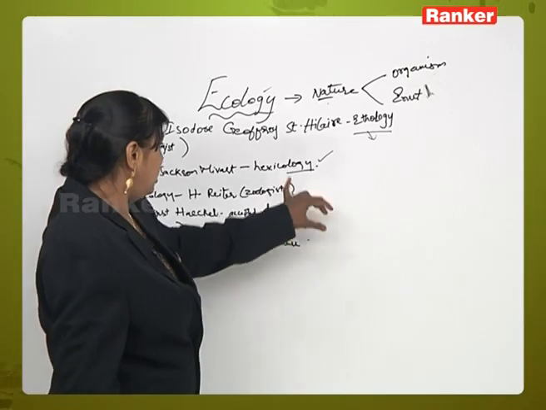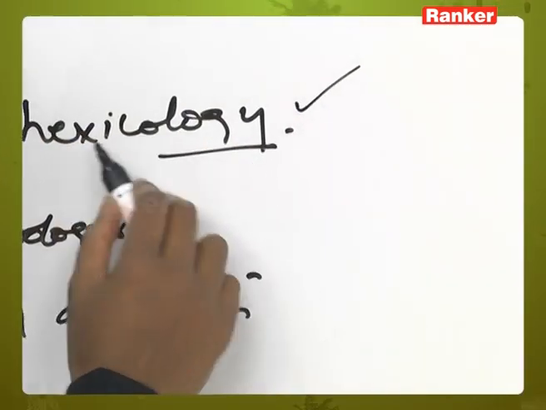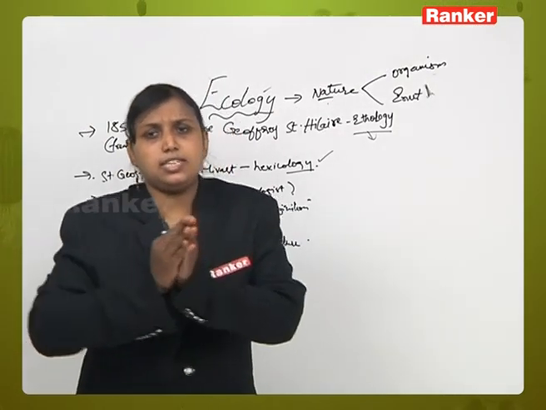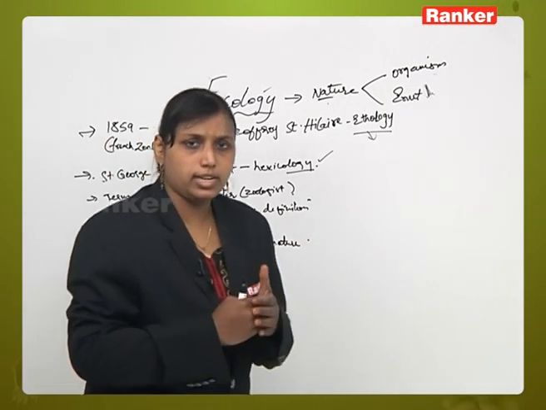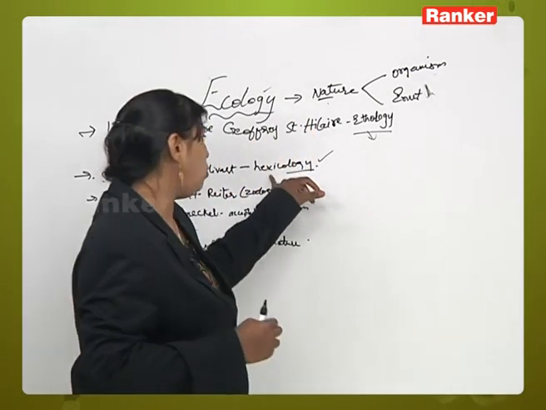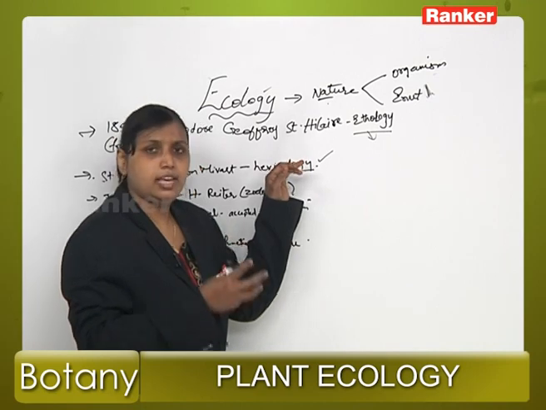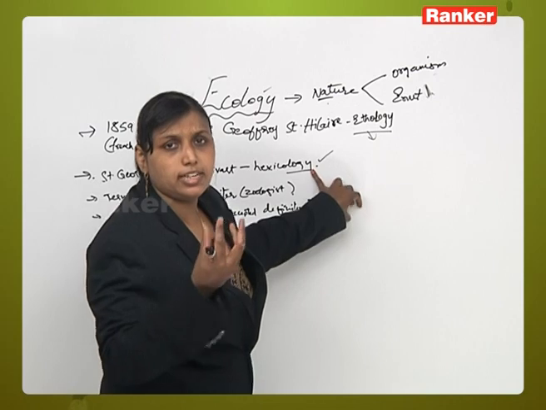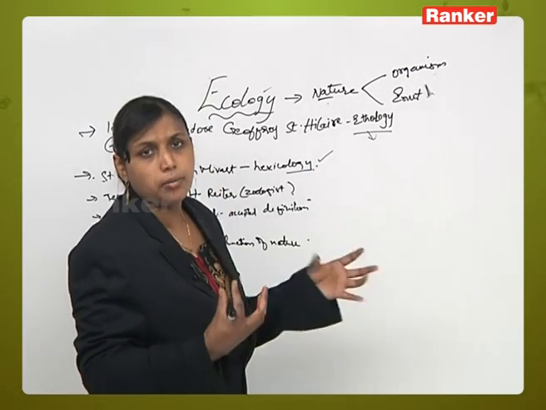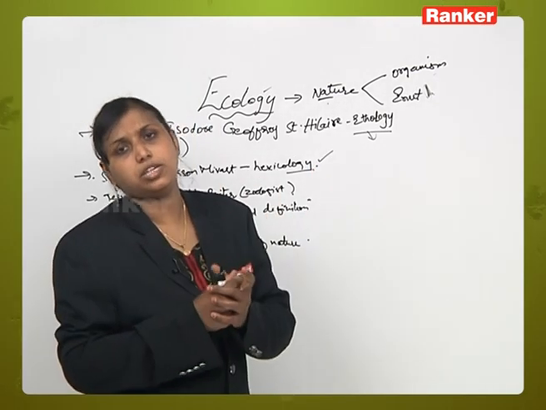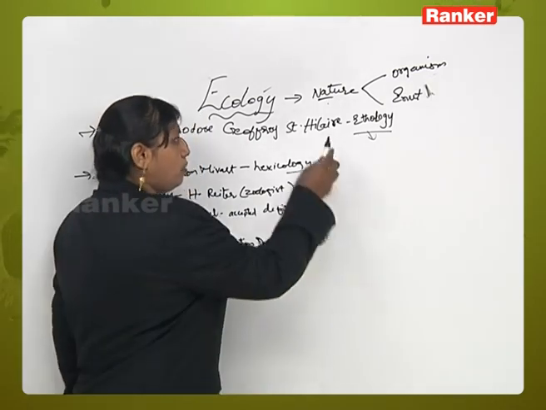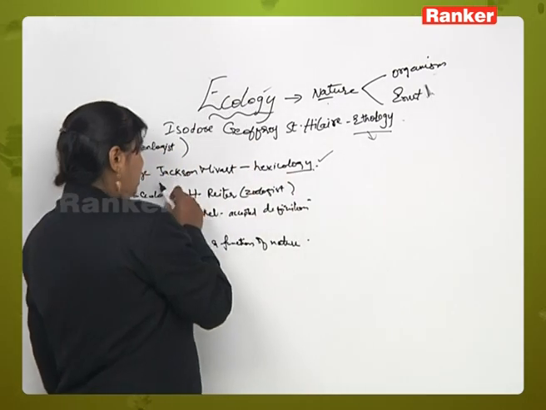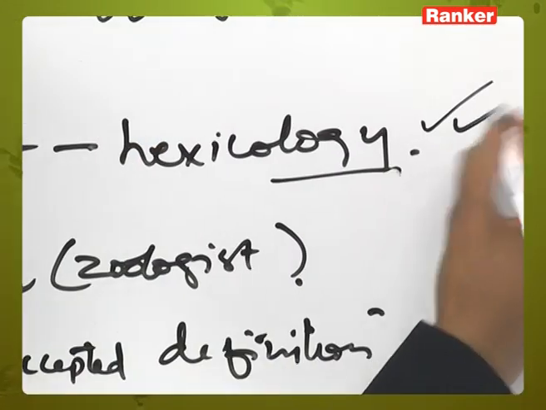Hexicology, he said, is the interaction between an organism and its surrounding environment: how a particular organism lives, how the environment surrounding it affects its survival, and how that organism adapts to the changes of the environment. So before ecology, the first term given roughly was ethology, and the next, in the same year by Jackson Mivart, was hexicology.